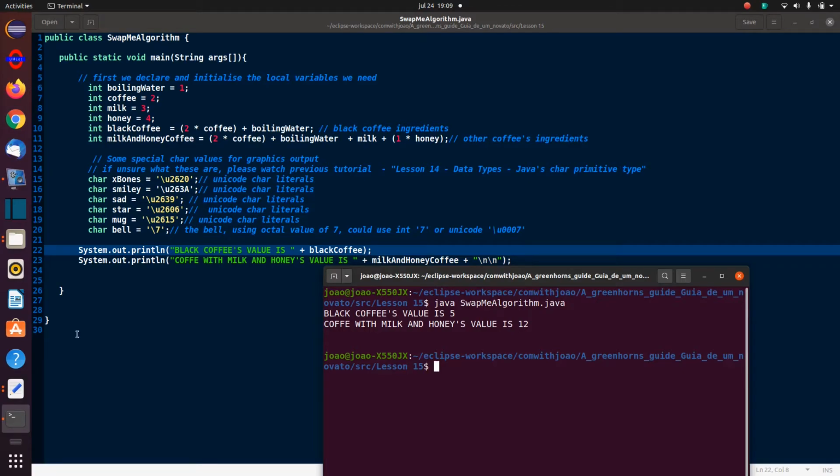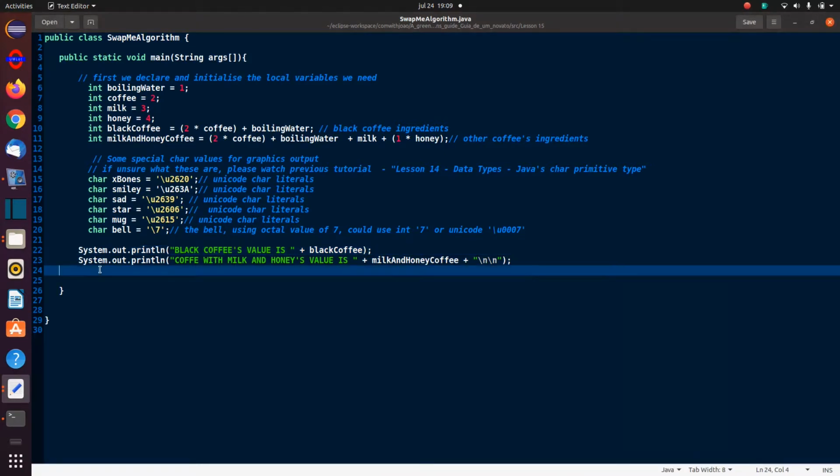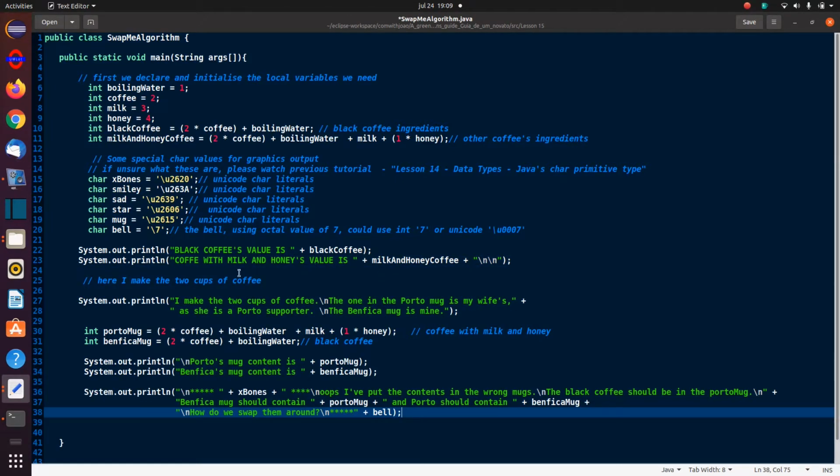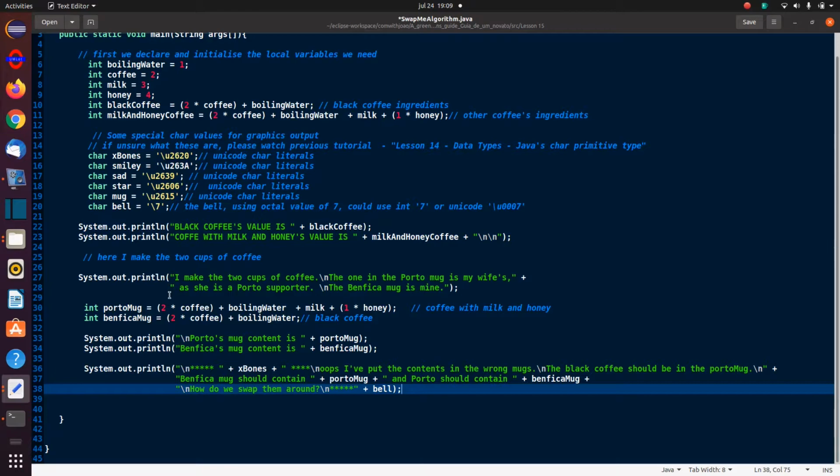Okay, so now I'm going to make the coffee. So let's make the coffee and see what happens. I'm going to put more code in here. So here I make the coffee. I make 2 cups of coffee. The one is in the Porto mug, which is my wife's coffee, as she is a Porto supporter, and the Benfica mug is mine.